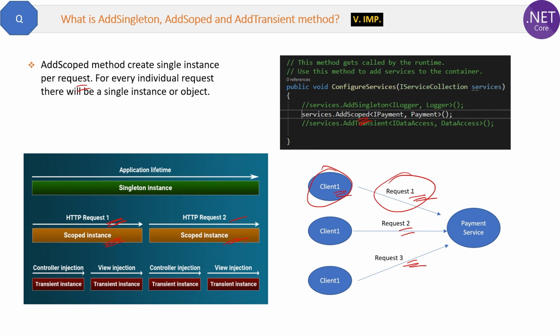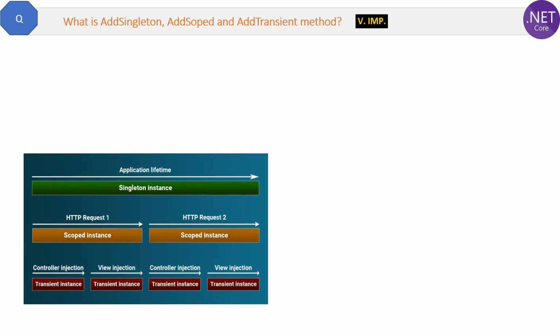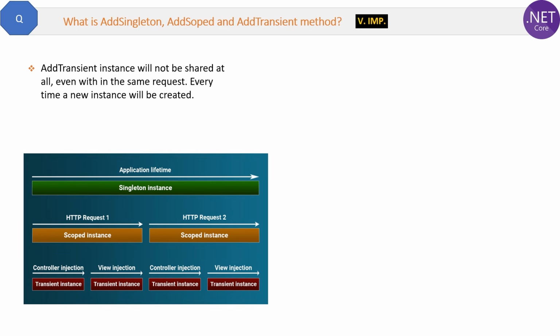Add scoped is the most used method also. So if you are confused which one to use in your application, then go for add scoped. The last one is add transient. Add transient instance will not be shared at all, even within the same request. Every time a new instance will be created.